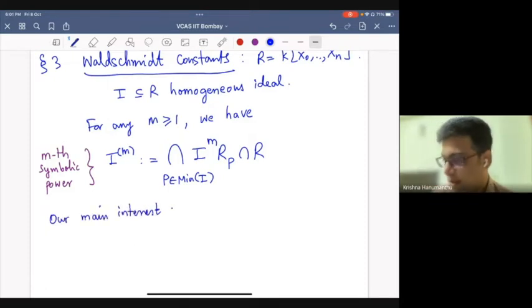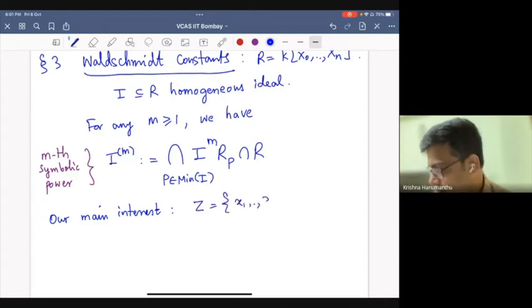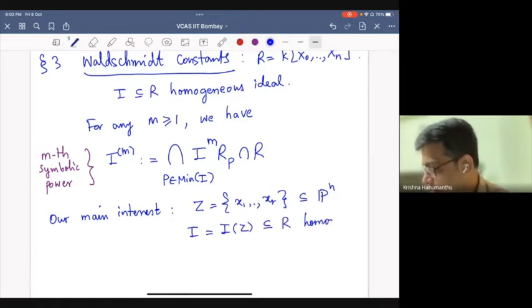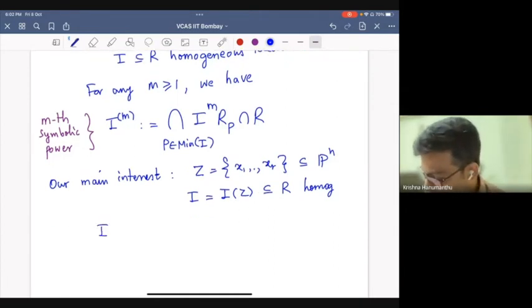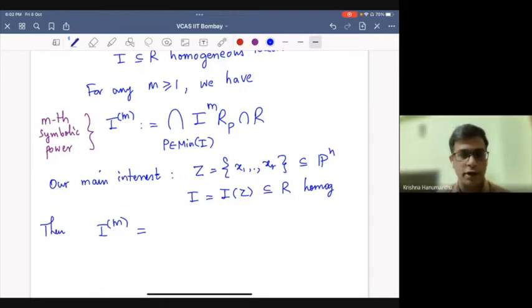So these of course make sense in general for any homogeneous ideal, but my main interest is, you take Z as before. So we take a finite set of points and we take the ideal of those points, which is of course going to be a homogeneous ideal in the polynomial ring. So in this case, I^(m) has a very geometric interpretation.